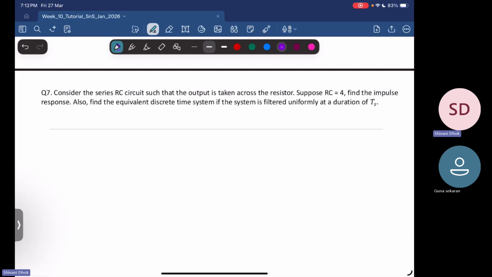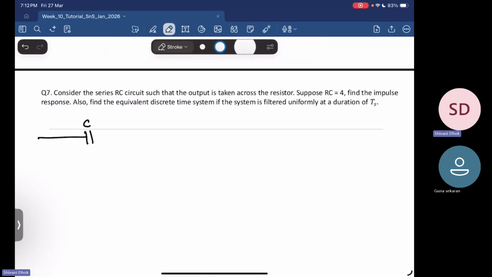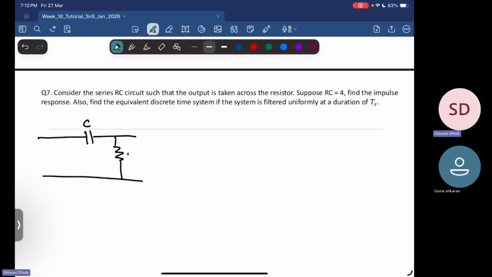The 7th question says to consider the series RC circuit such that the output is taken across the resistor. So you have a series RC circuit, you have a capacitor, and then you have a resistor, and this is your output, and you have input x of t here.